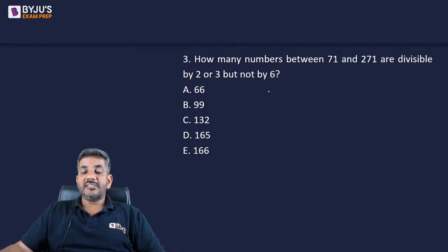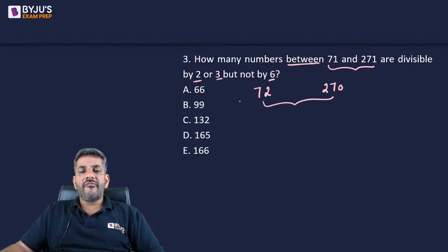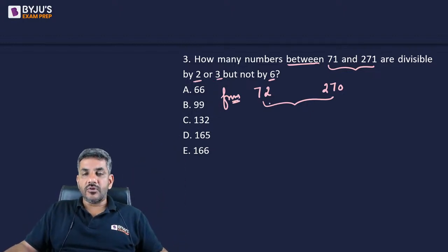How many numbers between 71 and 271 are divisible by 2 or 3 but not by 6? So I'm talking about multiples of 2, 3 and 6 in this range. The first multiple of 2 or 3 or 6 is 72. The last number divisible by 2 or 3 or 6 is 270. So I would say from 72 to 270, how many numbers are divisible by 2 or 3 but not by 6?